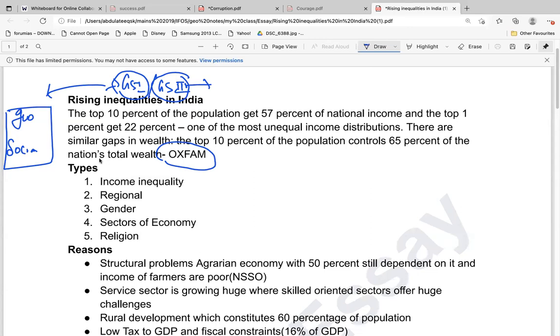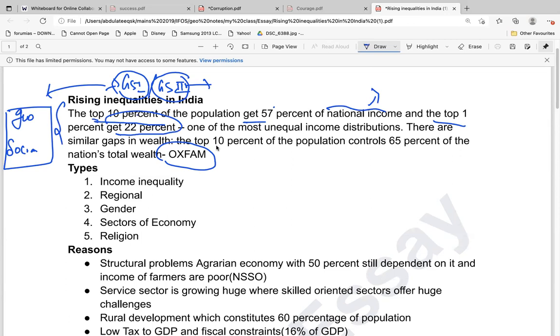Okay, let's start our discussion. This is the recent report of the Oxfam, specific to India. See this report. The top 10% of the population get 57% of the national income. This is about the income. The top 10% has 57% of the income, and the top 1% has 22% of the income.